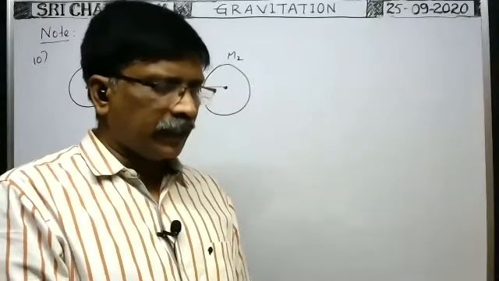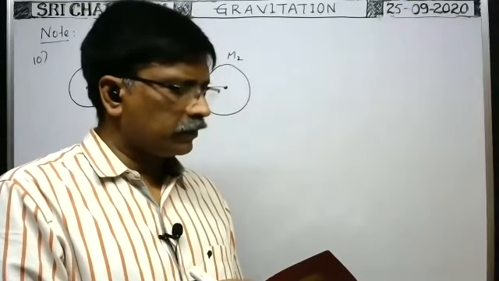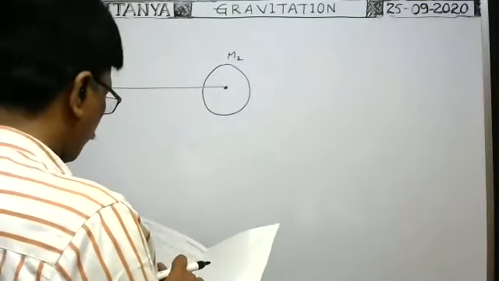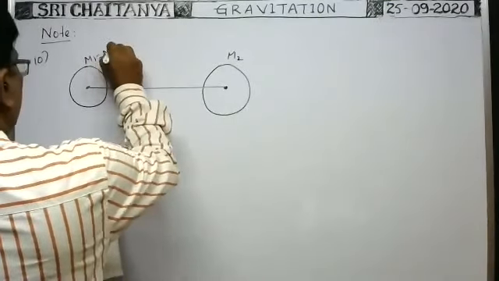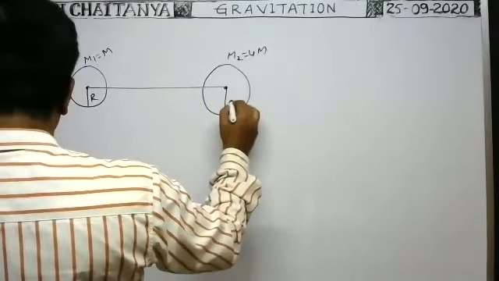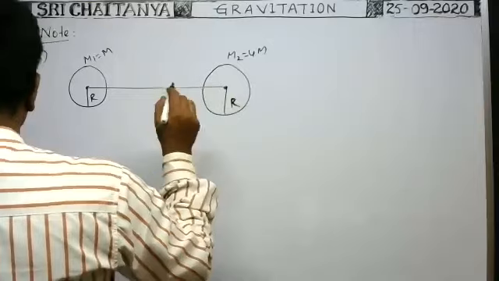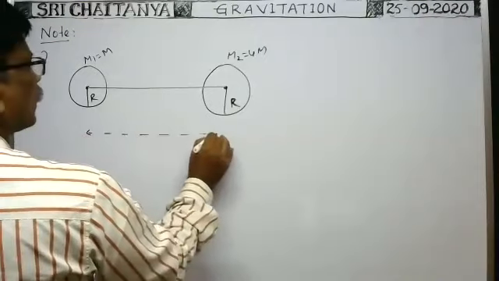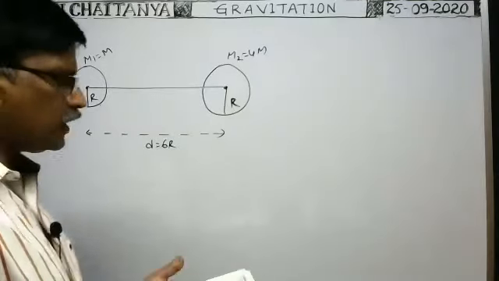Just I will explain the concept, then you do the problem. It is from the advanced practice sheet exercises. In that, mass m1 is given as m, m2 is given as 4m. Radius here is r, and here also the radius is r only, but the mass is different. The distance between the centers of the two spheres is d is equal to 6r. Okay, now you see the problem.